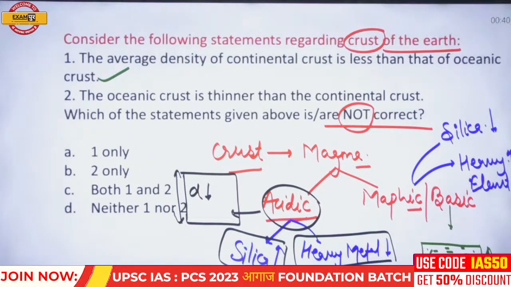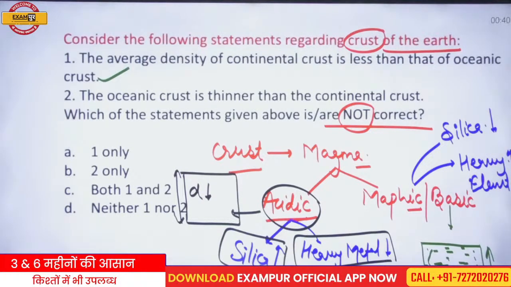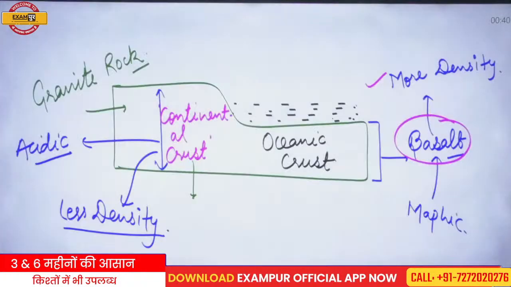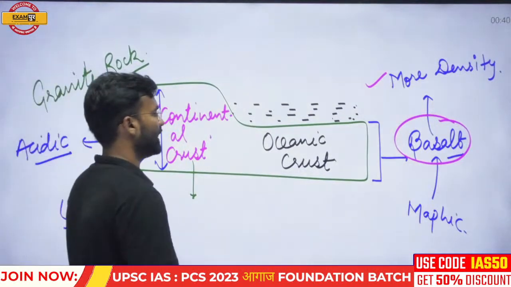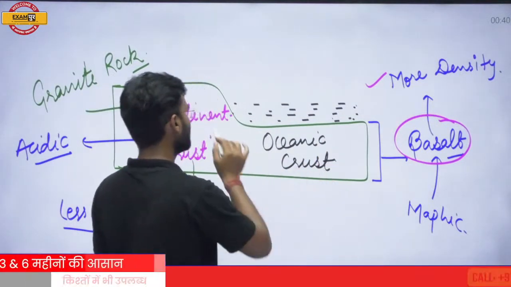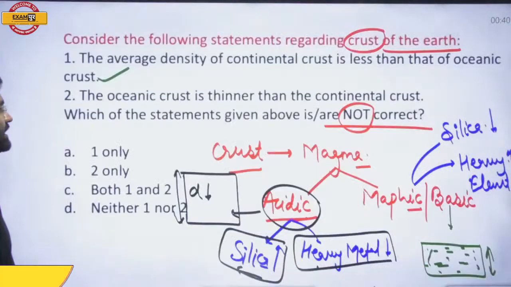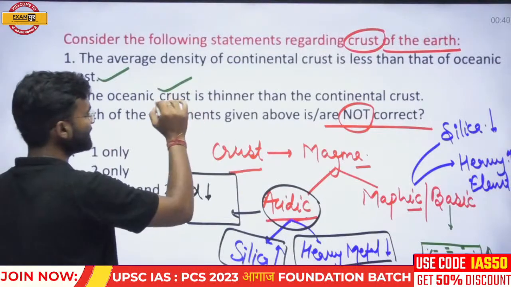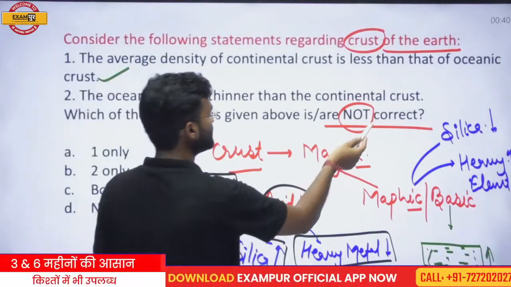Now the first statement is absolutely correct. The oceanic crust is thinner than the continental crust. Now again go to this diagram. You find that the oceanic crust is thinner than the continental crust. So statement number 2 is also correct. So both statements are correct, but you have to find out which statement is not correct.